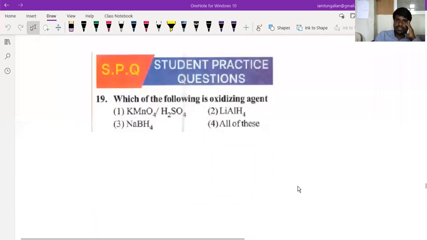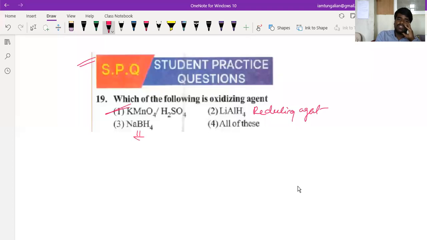These are questions from student practice questions. Which of the following is an oxidizing agent? KMnO4 is an oxidizing agent. This is a reducing agent, and this is also a reducing agent. KMnO4 in sulfuric acid is an oxidizing agent. Direct question.